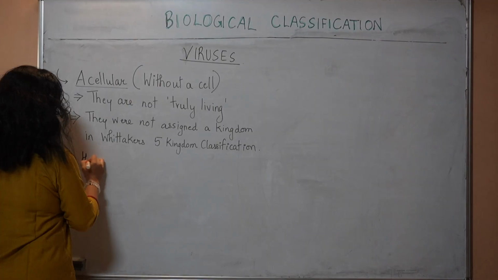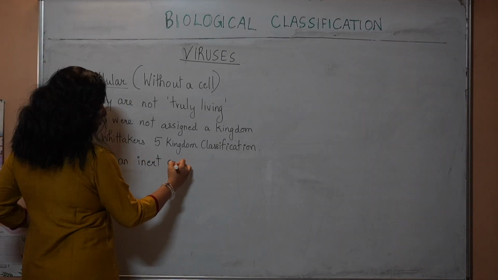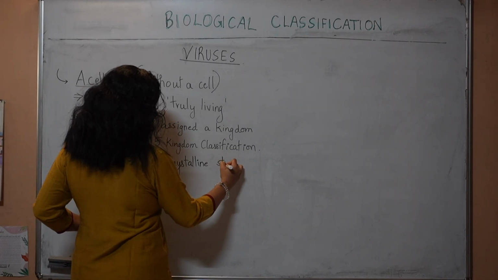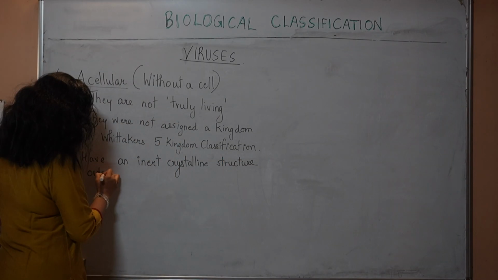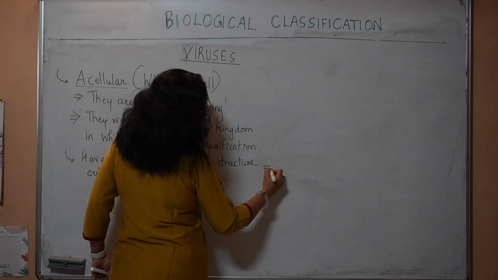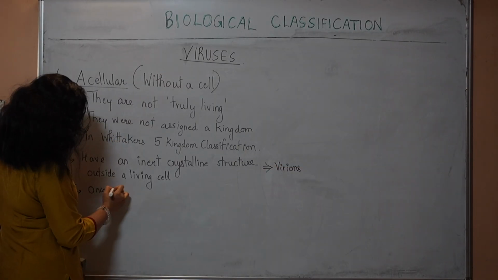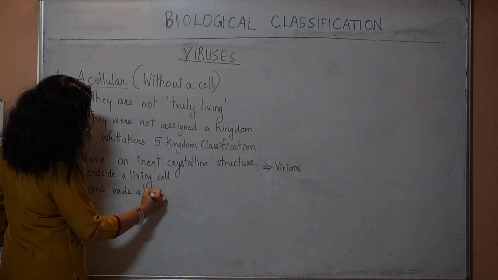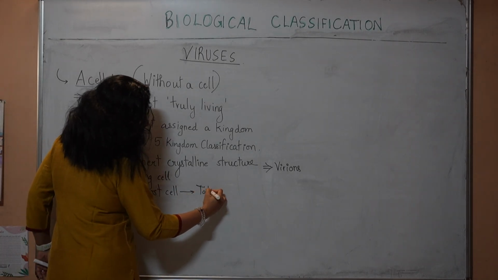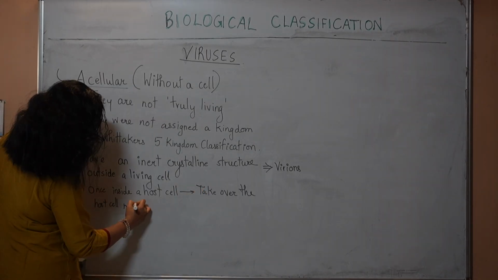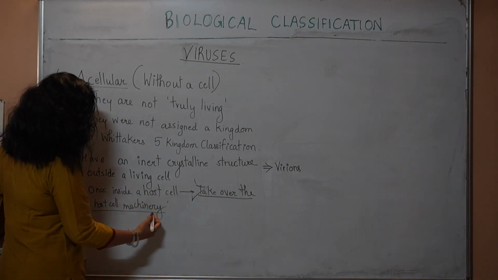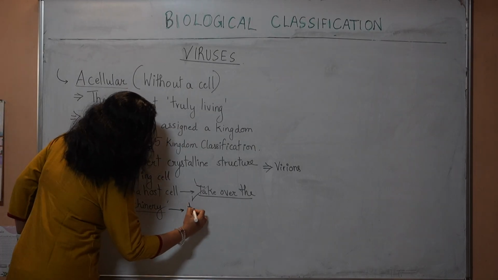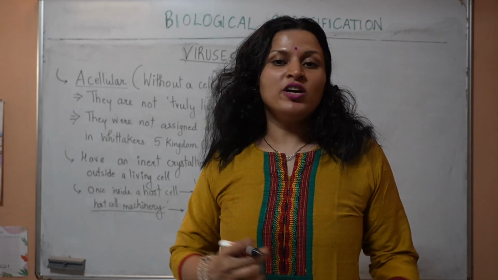Let's write this down. Have an inert crystalline structure. Inert means what? It will not be able to react to anything outside a living cell, and here they are called virions. Once inside a host cell, they will take over the host cell machinery. Important sentence from NCERT. Why do they take up the host cell machinery? In order to replicate itself. So they are not called living organisms.